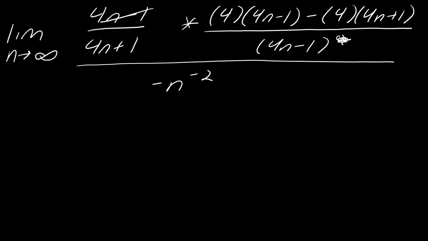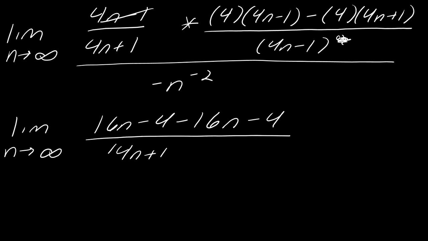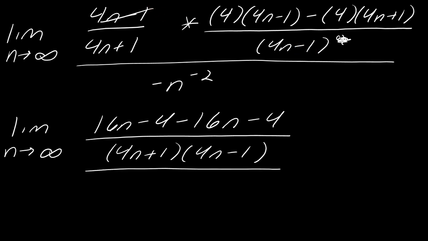Now we do want to be careful here. You don't want to start canceling out this 4n plus 1 with anything up here until you've simplified everything on top, because I have this minus sign in the middle, so I do have to finish all these operations. So let's see. I've got the limit as n approaches infinity. This is going to be 16n minus 4 minus 16n minus 4, and then all of that times 4n plus 1. So that was that one, and then 4n minus 1. So I multiplied this with this, and I still have this negative n to the negative 2 in the bottom.